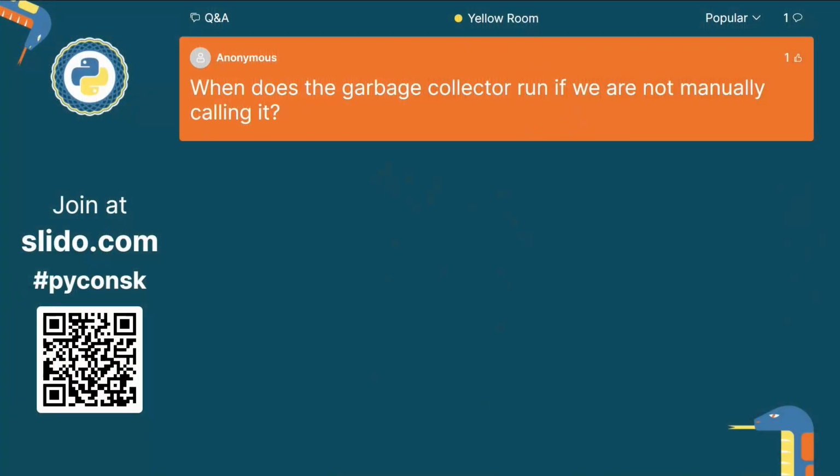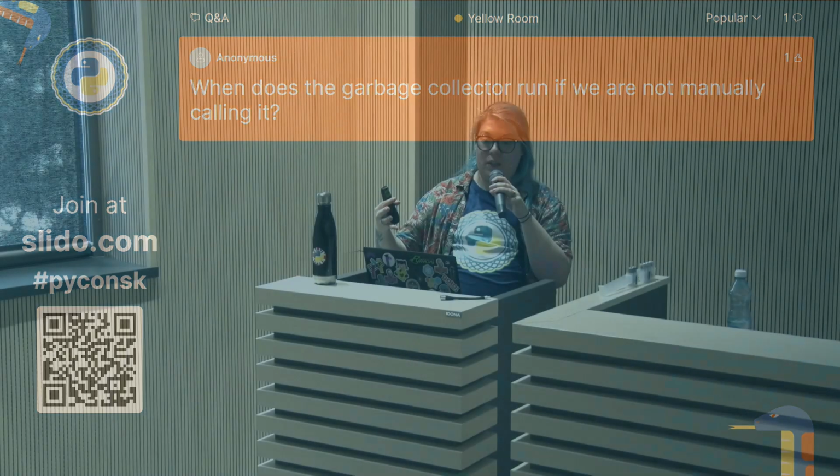So when does the garbage collector run if we are not manually calling it? It depends. After a certain threshold of items created and destroyed, I believe. This is where the whole generations thing comes into play, and there are certain thresholds for the generation that's never been looked at by the garbage collector. That is configurable in Python. So if you don't want to turn off the garbage collector, but you want it to run much more infrequently than it would normally, you can do that too.